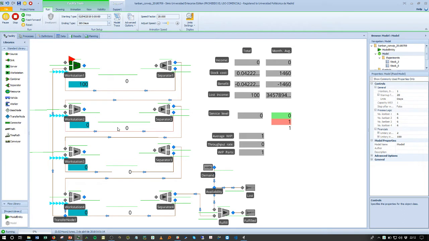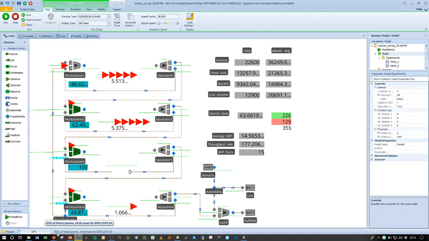So it wouldn't be fair to draw any conclusions for how the system works if we checked the model for several weeks, stopped it, and saw how it worked. So we need to first run the model for a while. I will fast forward. For example, we run it, as you can see, almost 1,000 hours. Now we have something which could be similar to a state in the steady regime.